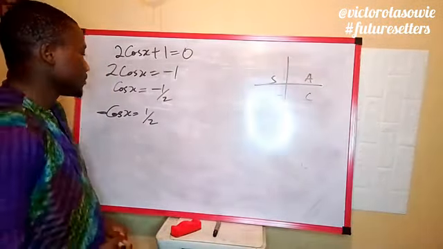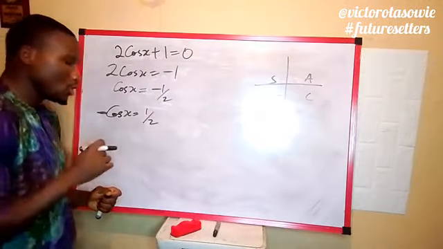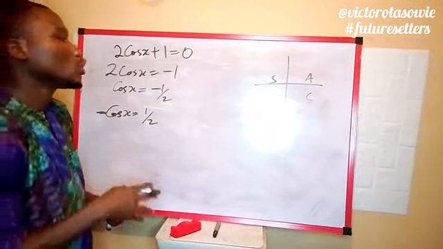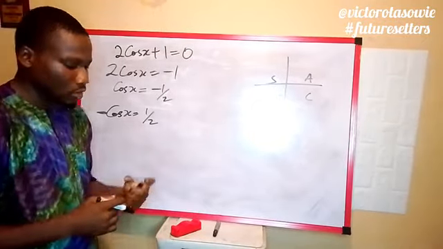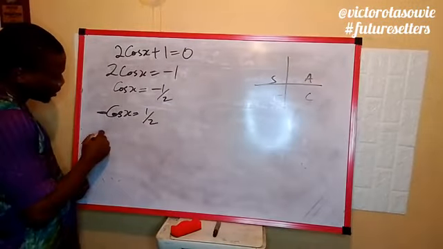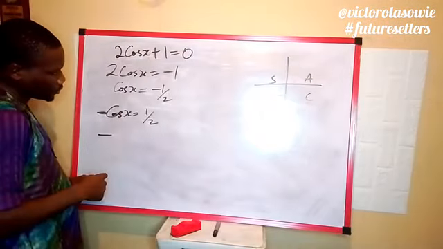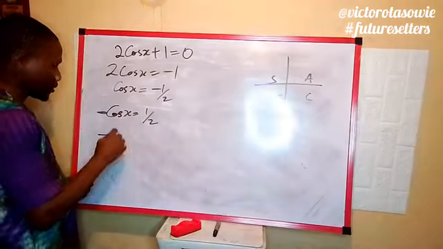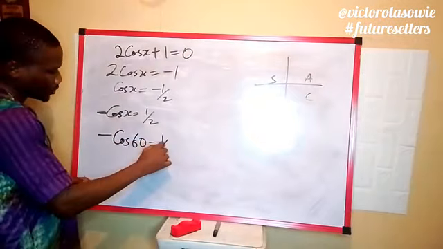But before we check, let's ask ourselves a very simple question: in which special angle is cos x 1 over 2? You know that cos 30 is root 3 over 2 and cos 60 is 1 over 2. So what we have here is minus cos 60 equal to 1 over 2.